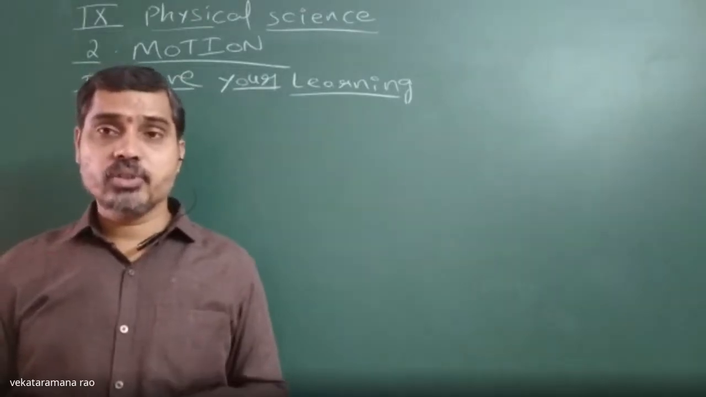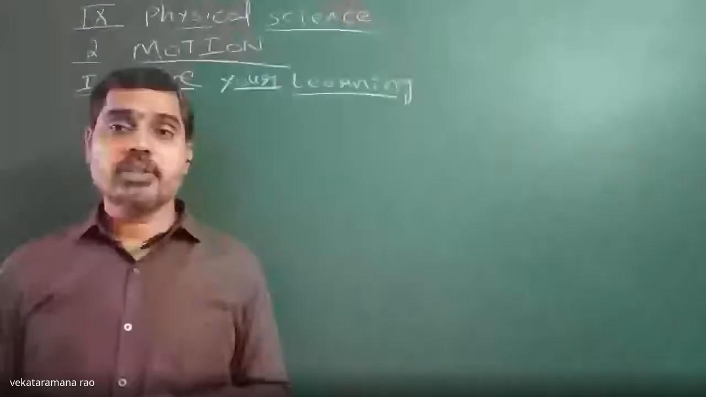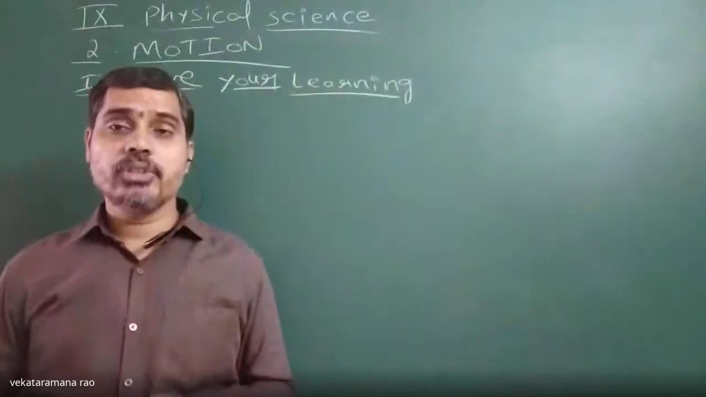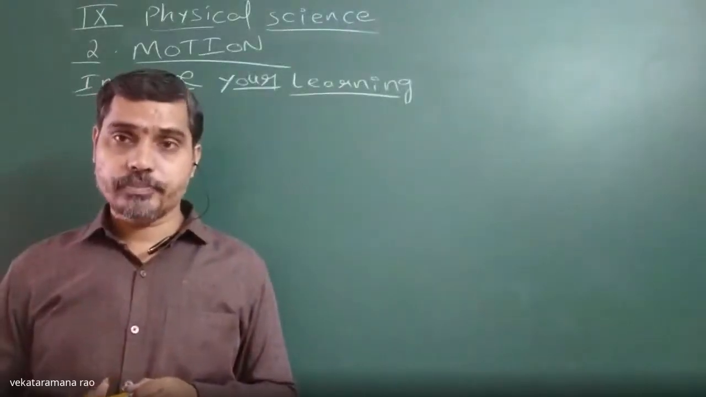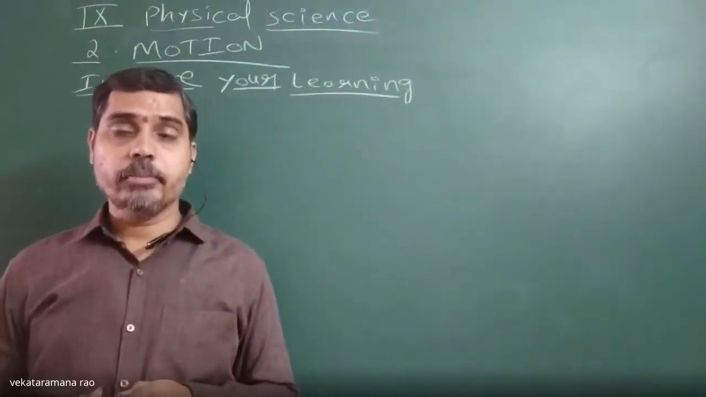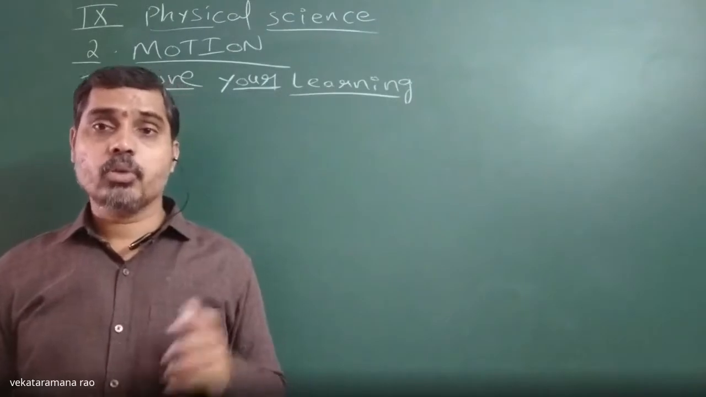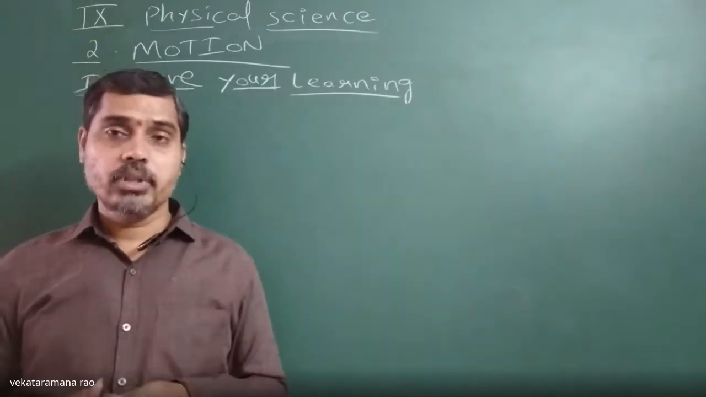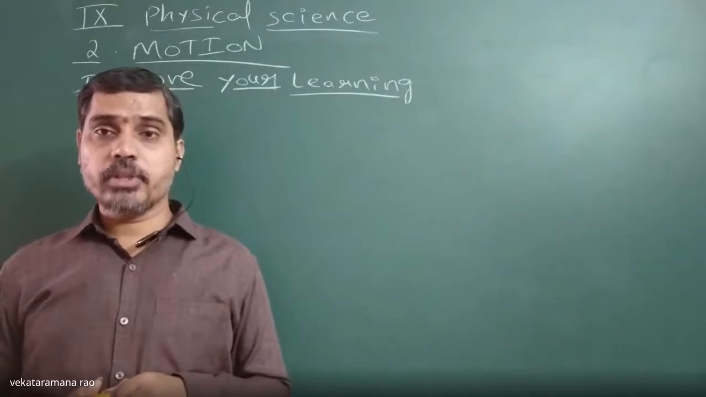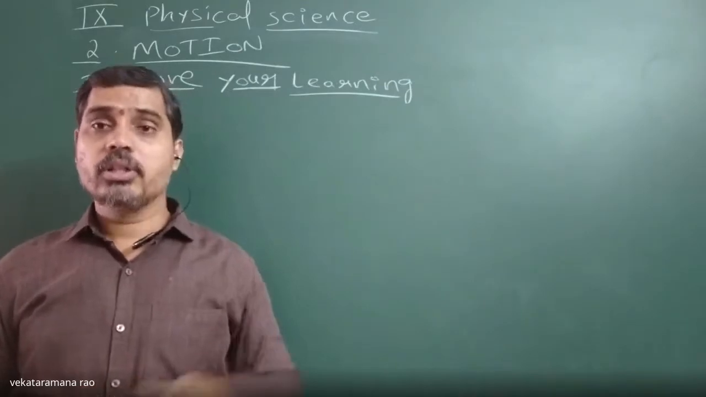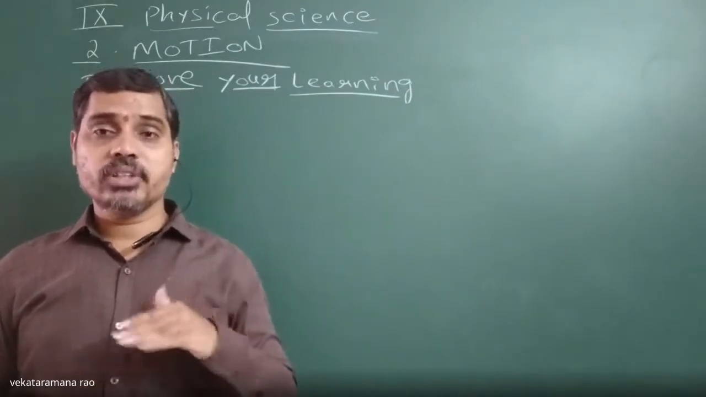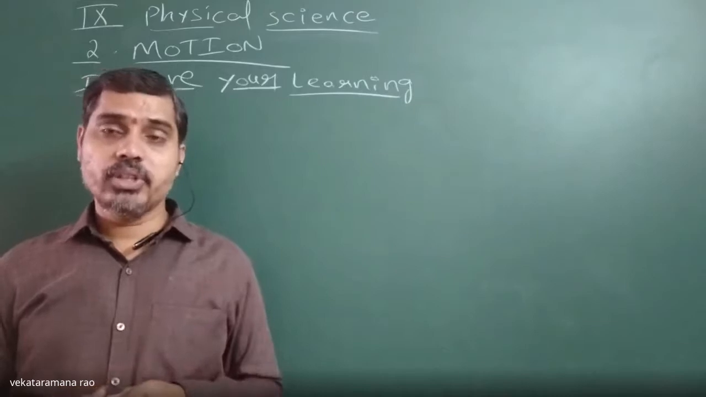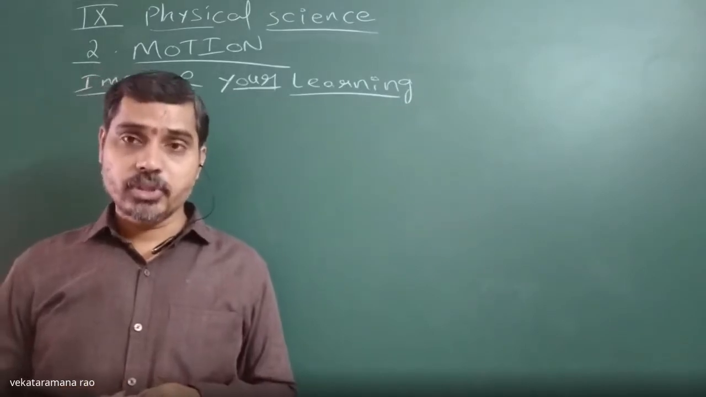H max is equal to u squared by 2g. Final velocity of a freely falling body, v is equal to under root 2gh. Time of ascent: the time taken by a body thrown upwards to reach maximum height. Time of descent: the time taken by a freely falling body to reach the ground.